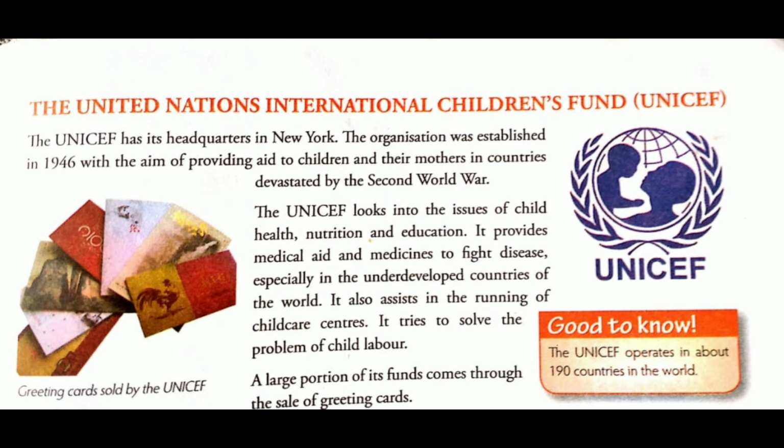It provides medical aid and medicines to fight diseases, especially in the underdeveloped countries of the world. We have seen how the polio programs have worked in our country, India. So the UN has a certain target, what type of disease, what type of country, and it provides medication, help, doctors and medicines to all those backward countries which they themselves can't provide.